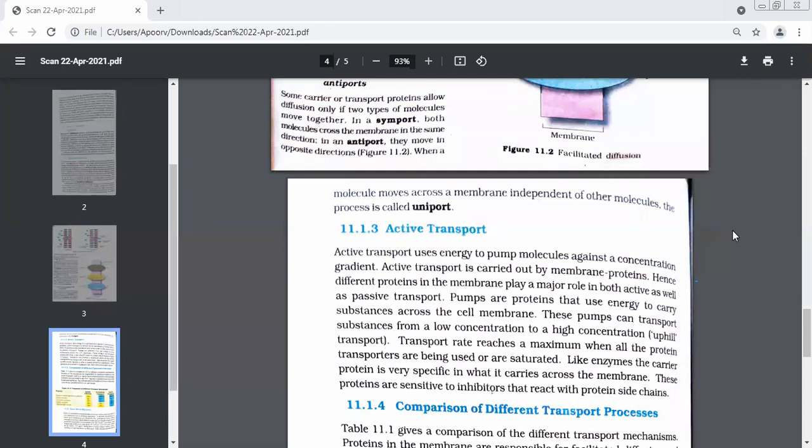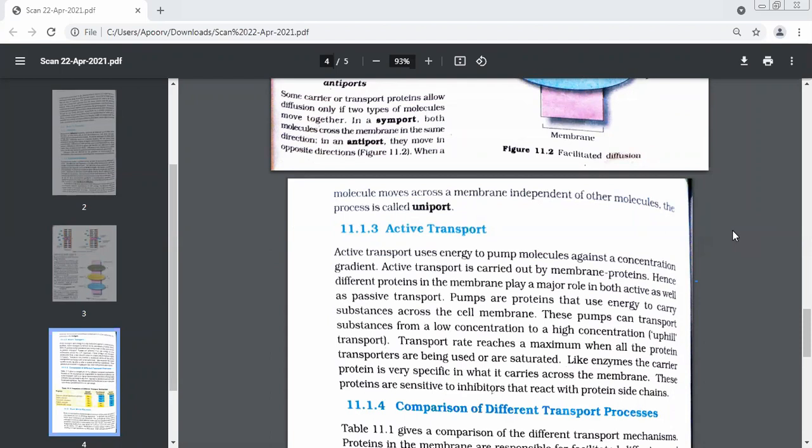Now, why are they so particular about selection of substances, beta? They make sure that they do not carry inhibitors. What should they not carry with them? Inhibitors. Because these inhibitors will start reacting with the chains of the protein only. They will start damaging the protein itself.